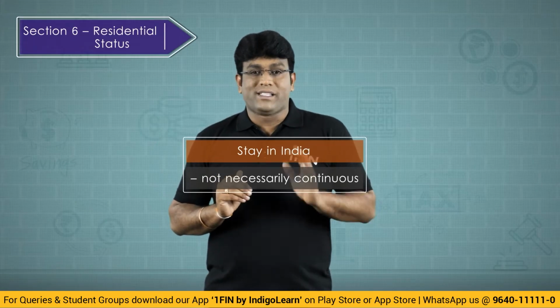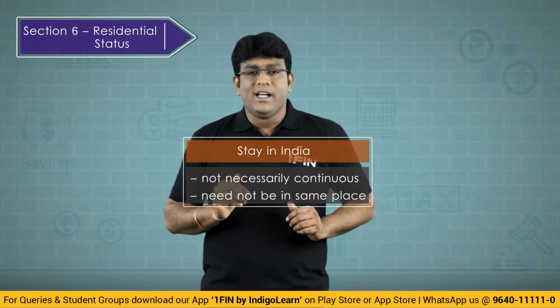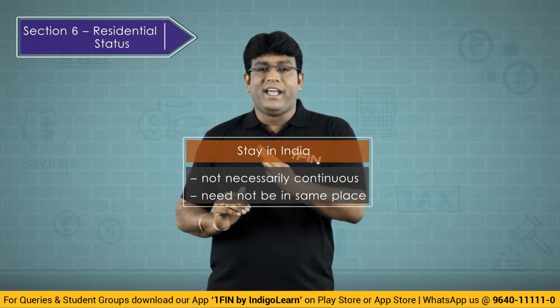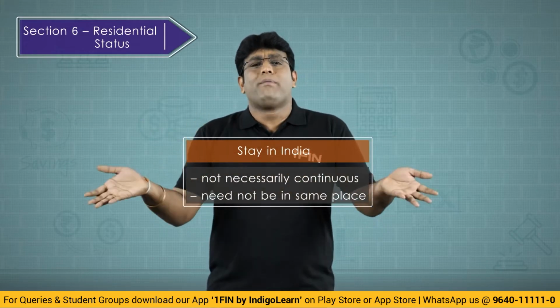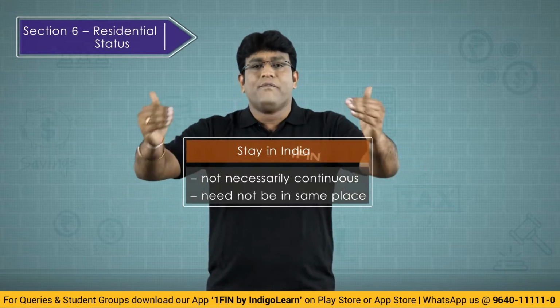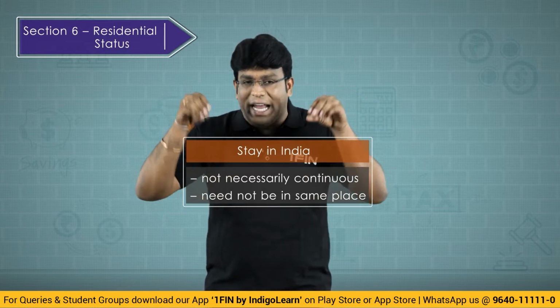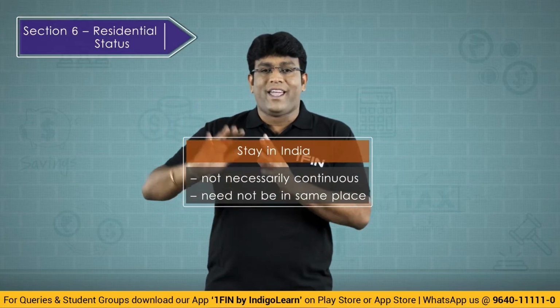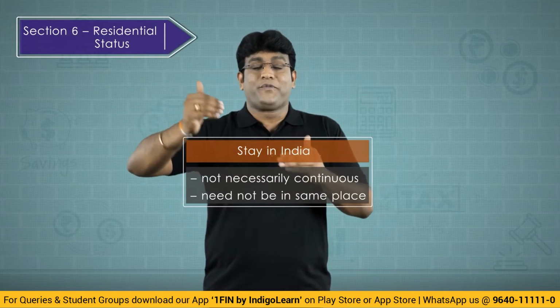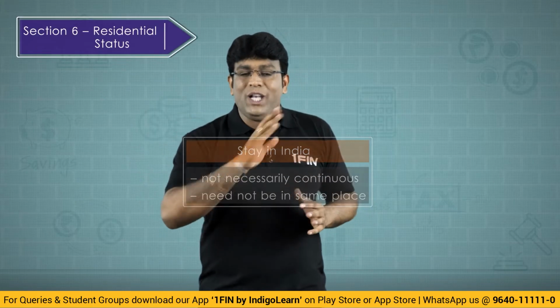Out of this 182 days, let us say 60 days is in Delhi, 70 days is in Punjab, 30 days is in Tamil Nadu, 50 days in Karnataka, 30 days in Kerala. No problem. Law is telling let him stay wherever he wants. But if he is staying in India, we will consider that. And if he is going out of India, the day of going and the day of coming, both are included.